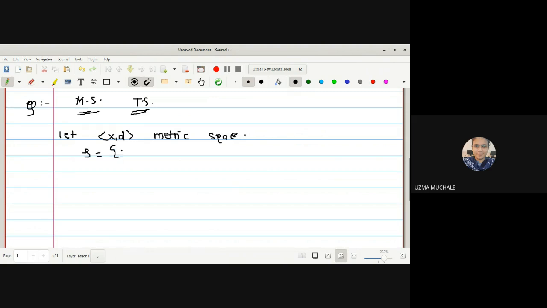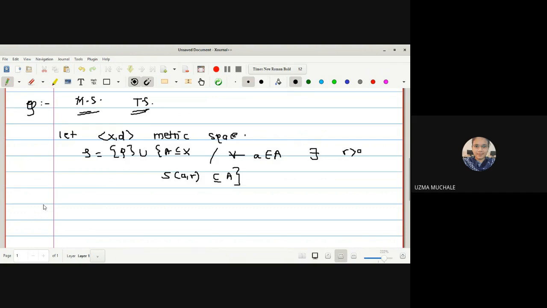Tau is defined as phi union the set of subsets A of X such that for all a belongs to capital A, there exists r greater than 0 such that S(a, r) is contained in A. What is S(a, r)? It is nothing but the open sphere centered at a and radius r, restricted to our metric space. That means we have seen the definition of the open sphere in the metric space, right? Now this is what the topology defines.